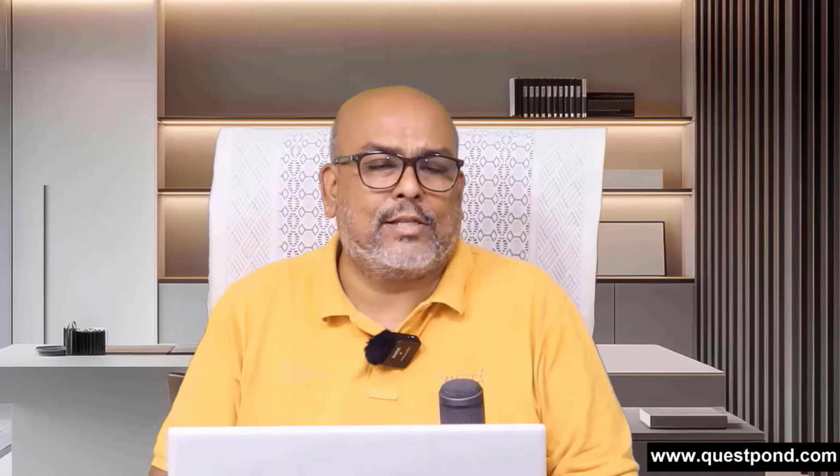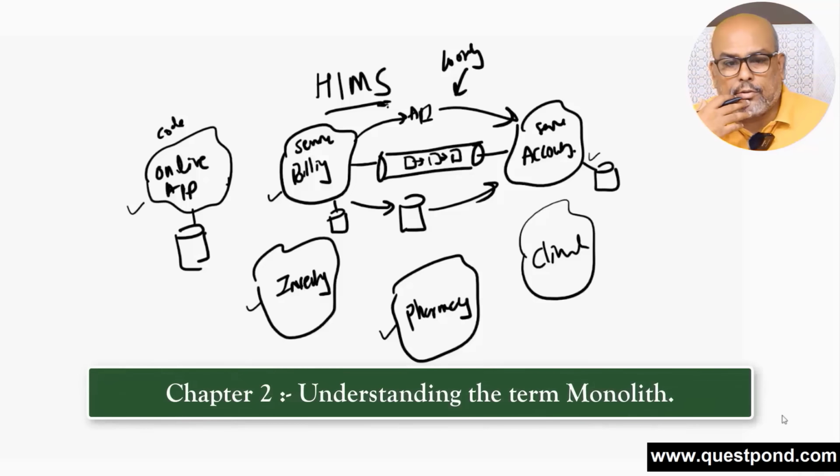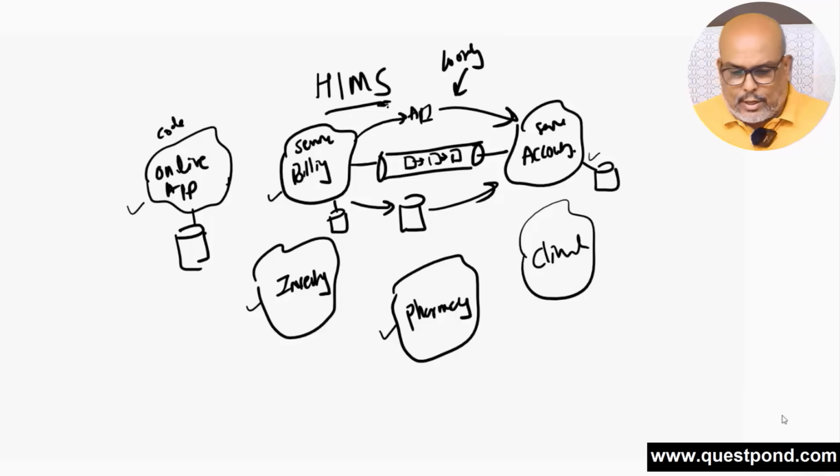So that's one example. Now one more architecture, which is actually opposite to microservice, or we can say contrary to microservice, is termed as monolith. So what happens in microservice? In microservice we have separate services, separate code bases. Developers develop them separately, build them separately, deploy them separately.